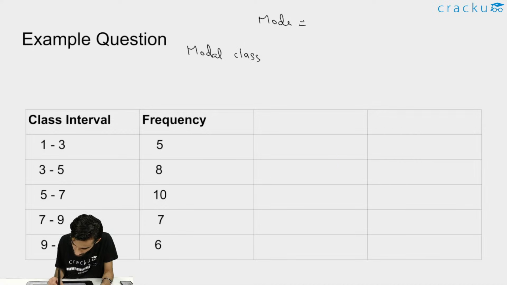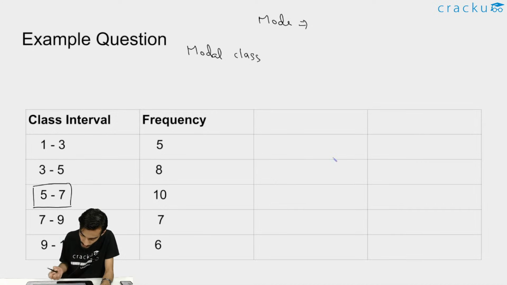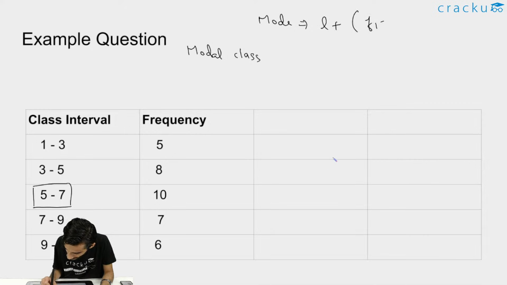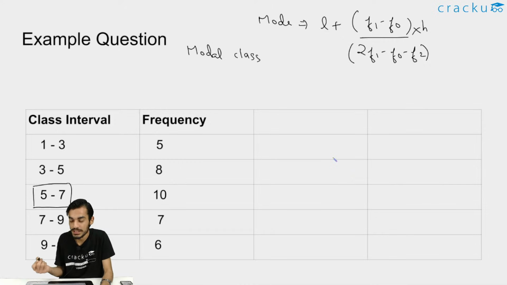Then we can just calculate the mode. For mode, we can see that this is our modal class because the frequency is maximum here. So this is our modal class, from 5 to 7, and the formula for mode is L plus (f1 minus f0) divided by (2f1 minus f0 minus f2), multiplied by h. H of course is class size.